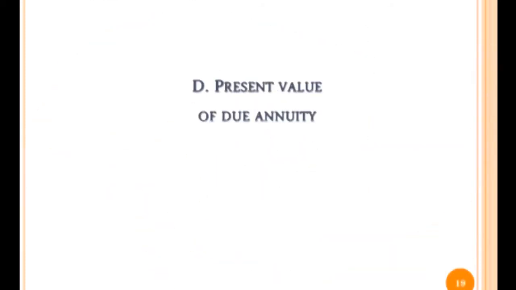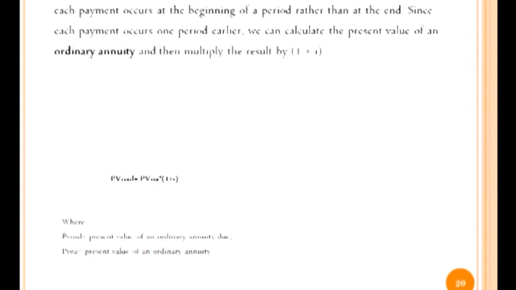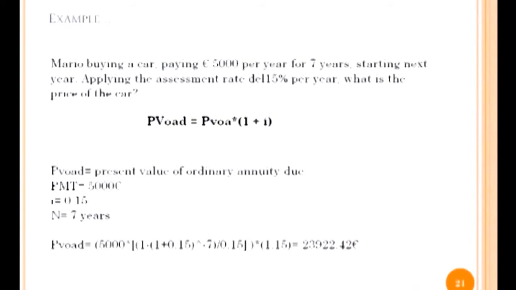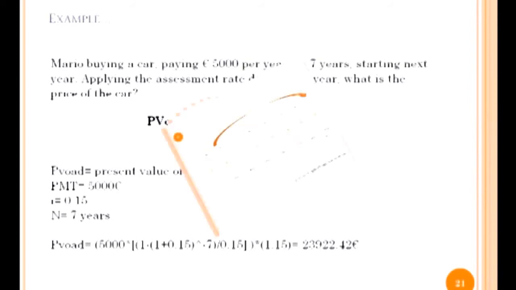Then the present value of due annuity. The present value of due annuity is identical to an ordinary annuity except that each payment occurs at the beginning of a period rather than at the end. Since each payment occurs one period earlier, we can calculate the present value of an ordinary annuity and then multiply the result by 1 plus i. So, formula, an example, and the graphic.